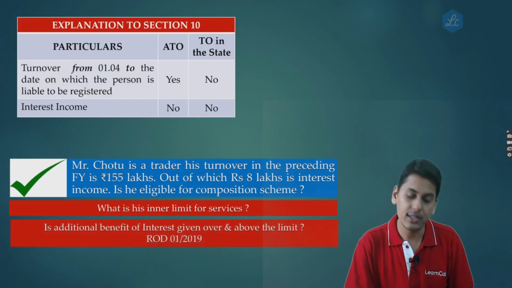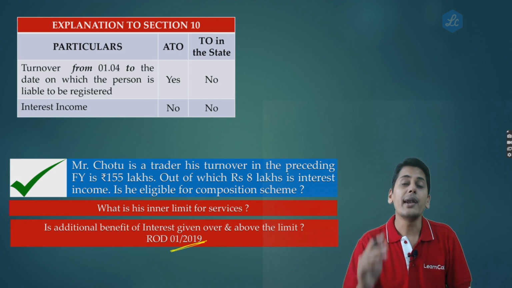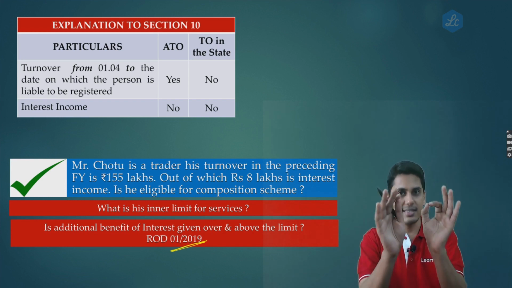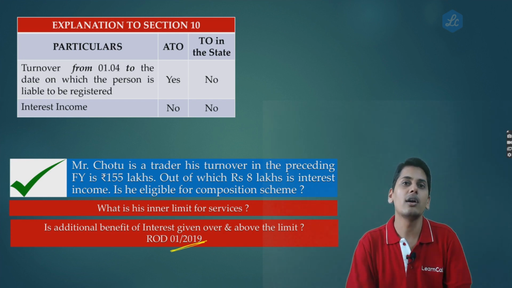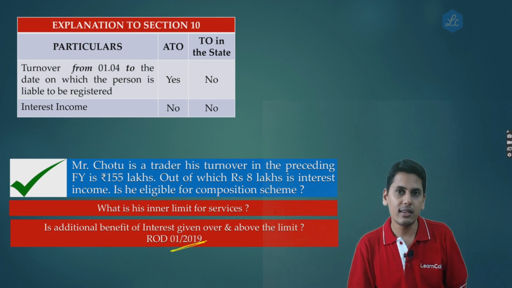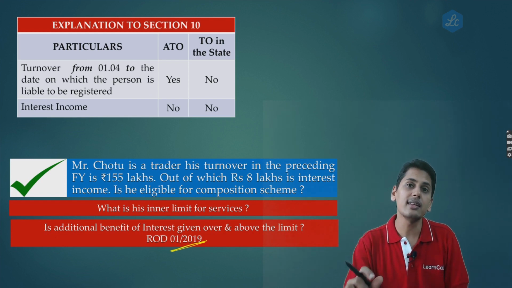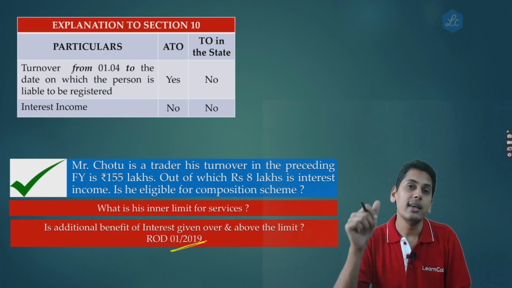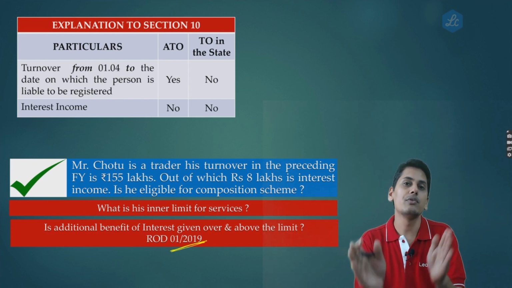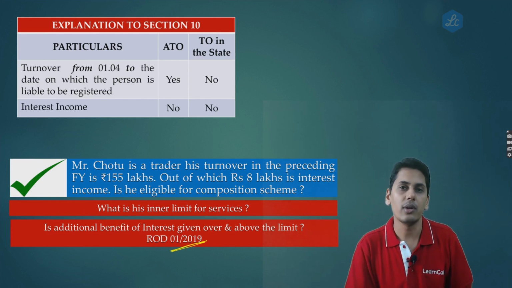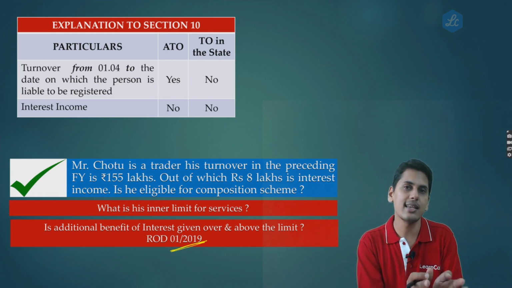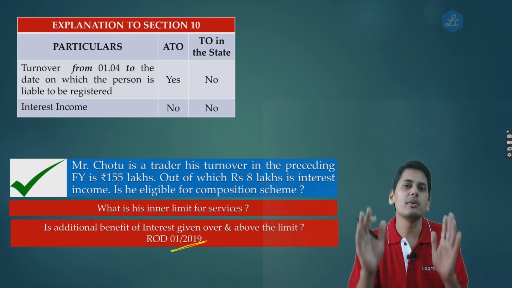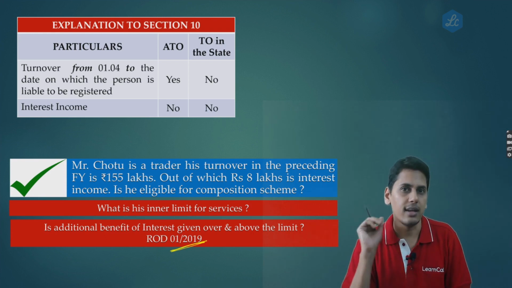However, the order which was issued, 1/2019, the order which was issued under section 172, still it is not withdrawn, it still continues. That order tells me that while computing the inner threshold for the current financial year, the interest income is going to be in addition to the inner threshold which I calculated as 10% of the turnover inside the state of the preceding financial year. So in our example, it is going to be 14.70 lakhs plus 3 lakh rupees, assuming the interest income in the current financial year is 3 lakh rupees.